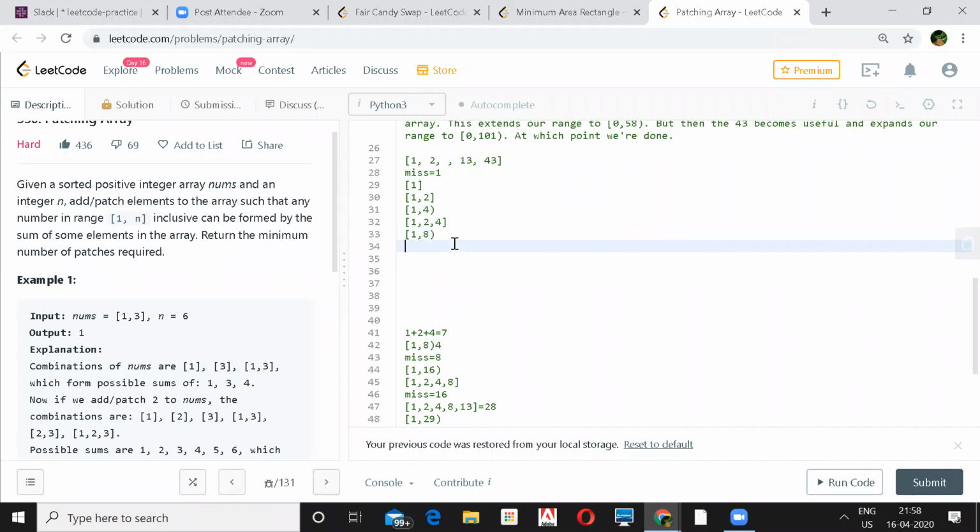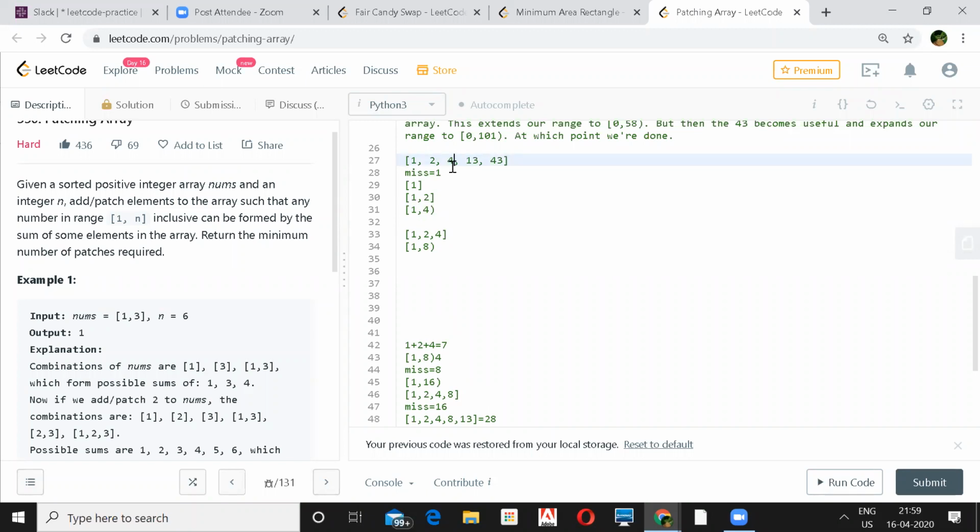Let me stop you there and ask a clarifying question. On line number 32, when we saw that 4 is not present, like we cannot create 4, why did we add 4 into this array instead of adding 3? No, I think in the array 4 was there.